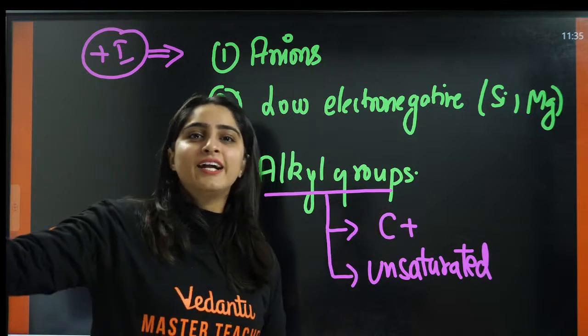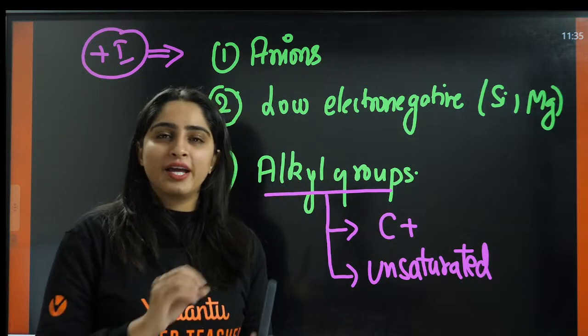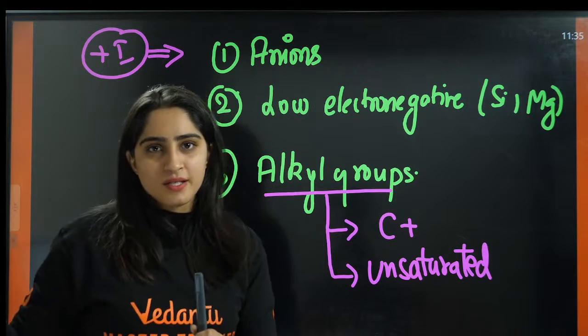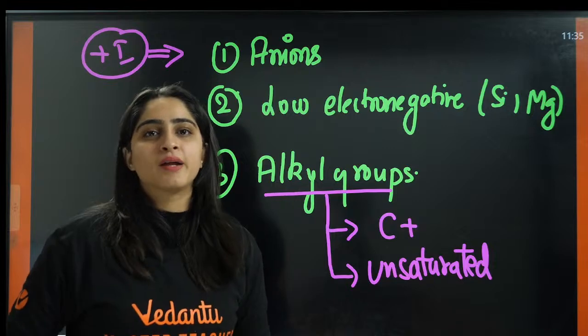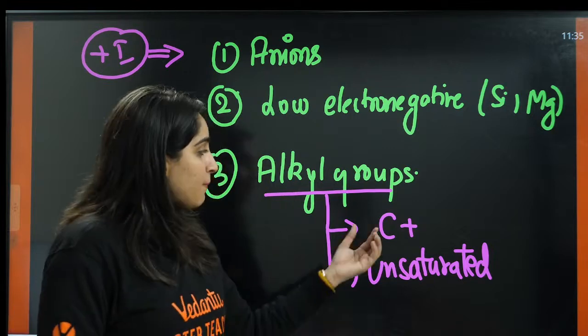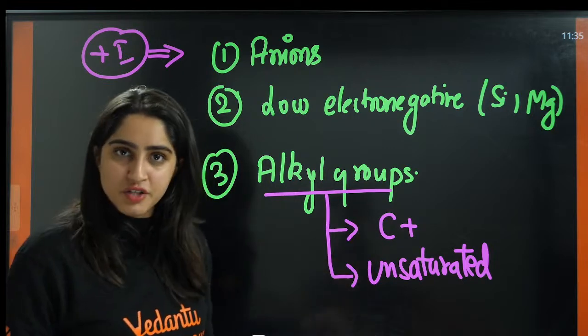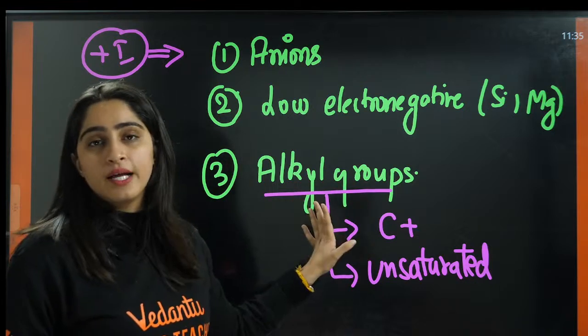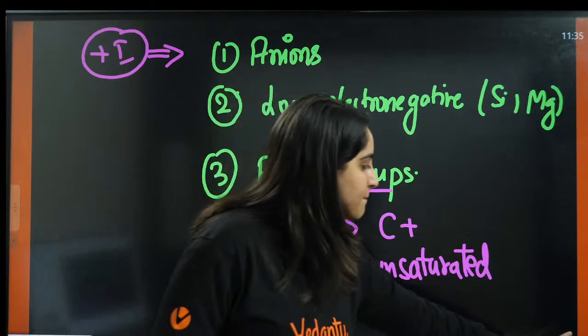Because this is electron deficient, only then this alkyl group will behave as an electron donating group. Otherwise, it will eat a chocolate. He or she will not give his money or her money to the other person. Why? Because that money is his, right? But if the other person is electron deficient, only then alkyl group is behaving as an electron donating group. Okay. So this was about plus side effect.